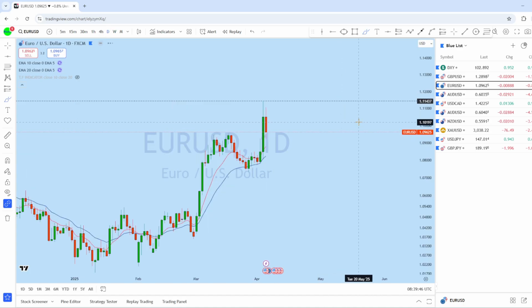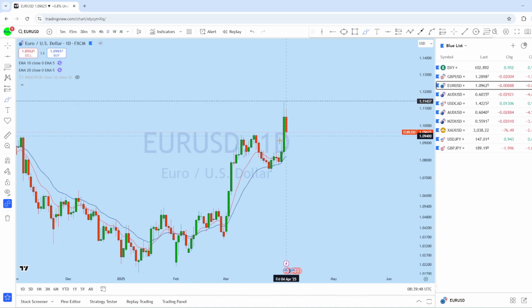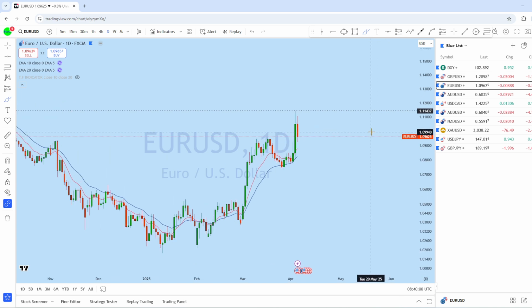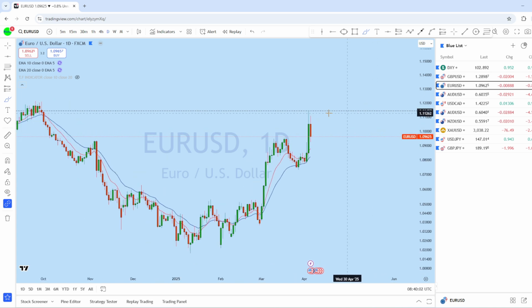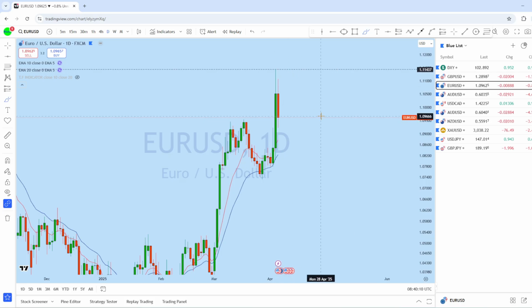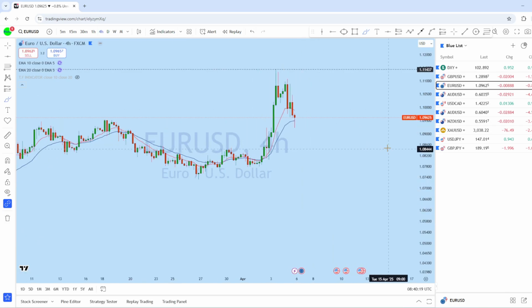Now looking at the daily chart here, you can see there was a break to the upside followed by a very strong rejection with the NFP data. As we see there's a fundamental change with the tariff, we may see strengthening on DXY that could give a possible downtrending market structure on euro dollar. And if you look closely, guys, this is an inside bar, and we might see a little sideways movement throughout the week, and finally a potential change in trend to create a new lower low in this market.